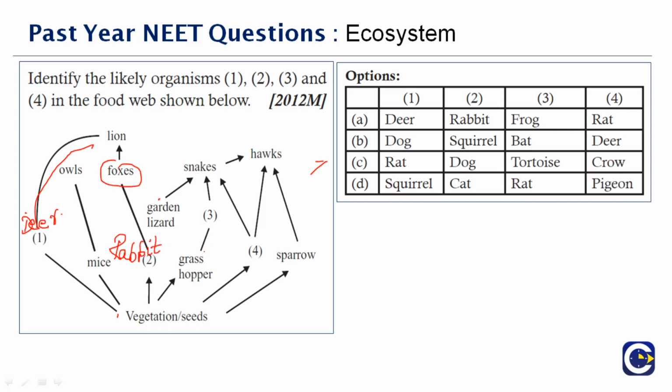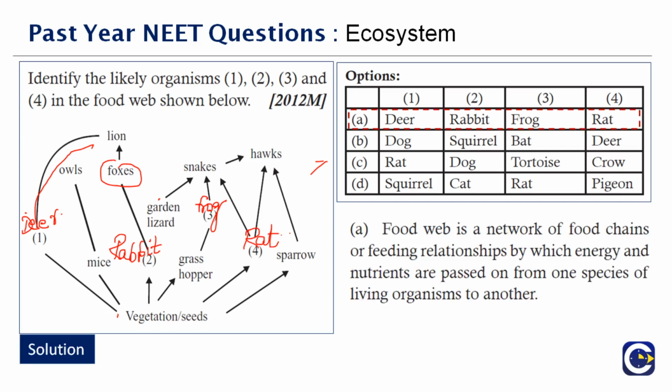And this third one, grasshopper, and of course this should be frog. Easy, right? And this one, what will be eaten by hawks? Rat. Have you understood? So you have to relate and study. Therefore the right answer to this question is option A, deer, rabbit, frog and rat. A food web is a network of food chains or feeding relationships by which energy and nutrients are passed from one species of living organism to another. So when you talk about a food chain or a food web, you have to remember this.